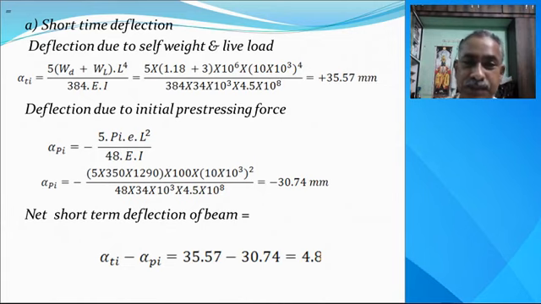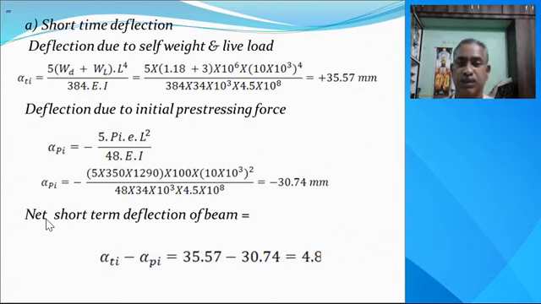Now for the short time deflection, use the same formula, 5(WD + WL)L^4 divided by 384EI, we get 35.57. The deflection due to the initial pre-stressing force is minus 5PiEL^2 divided by 48EI, we get minus 30.74. So the short term deflection of the beam, that is the net deflection just after pre-stressing, is 4.8.